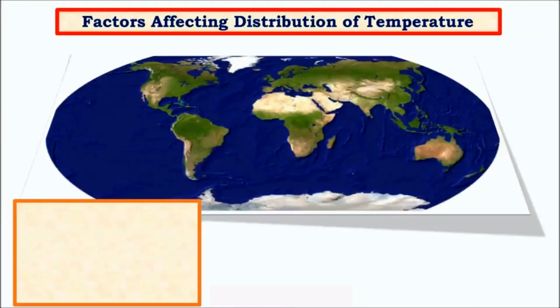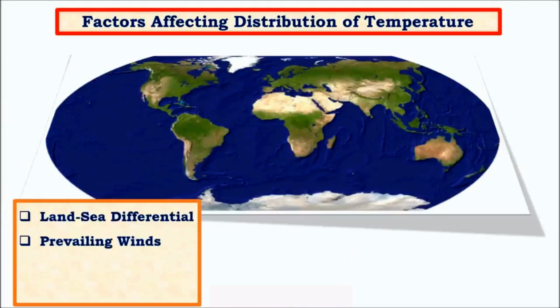So the next topic is land-sea differential. How does land-sea differential affect temperature distribution? We know that land has a specific heat which is much lesser compared to water. Specific heat is nothing but the amount of heat energy required to raise the temperature of a unit of a substance when the same amount of energy is supplied.